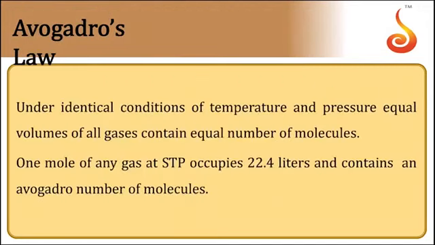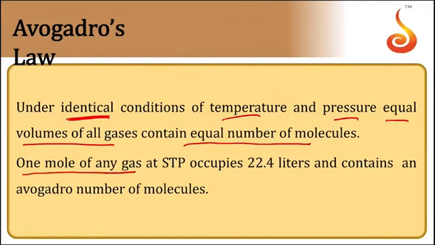Now comes Avogadro's law. Under similar conditions of temperature and pressure, equal volumes of all gases contain an equal number of molecules. And when you take 1 mole of any gas at STP, it always occupies 22.4 liters. And when you say 1 mole, it also contains Avogadro's number of molecules. Therefore, 1 mole of any gas at STP occupies 22.4 liters and also contains Avogadro's number of molecules.